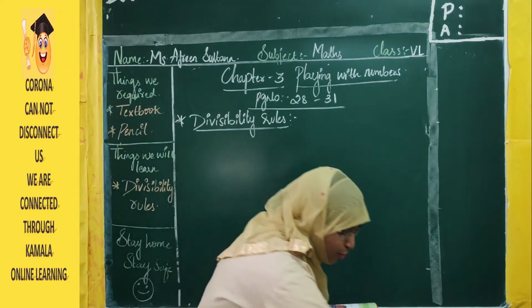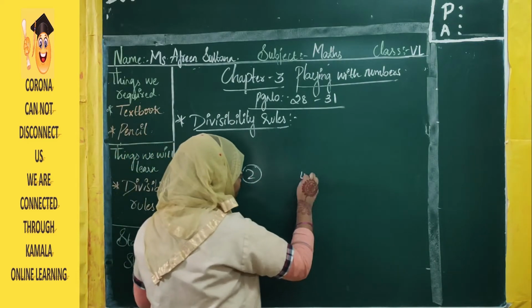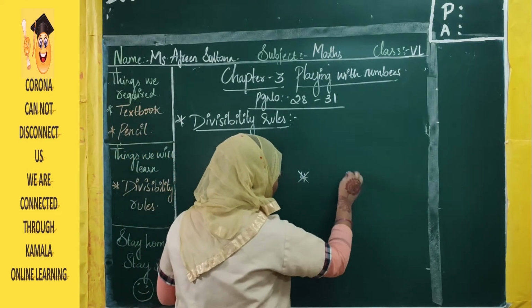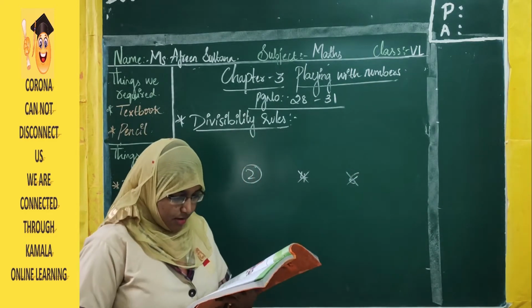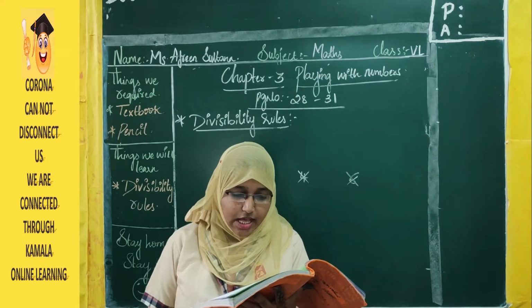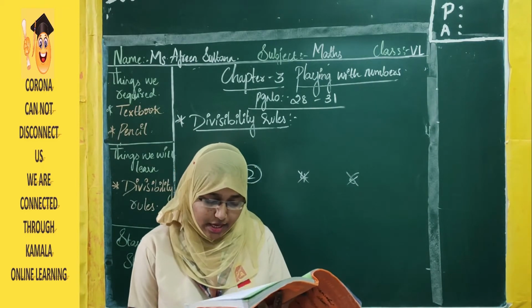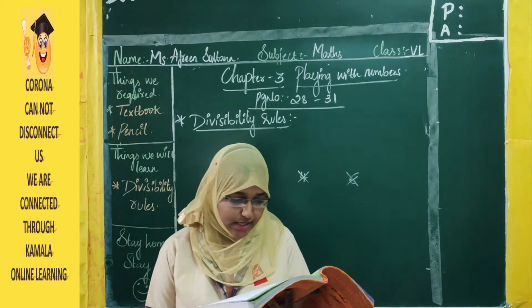Firstly we will circle 2. In that number chart we will circle 2 and wherever the multiples of 2 are, those numbers we will cross. Okay. Do you see any pattern in the ones place of these numbers? The numbers have only the digits 0, 2, 4, 6, 8 in the ones place. Look at their observation.